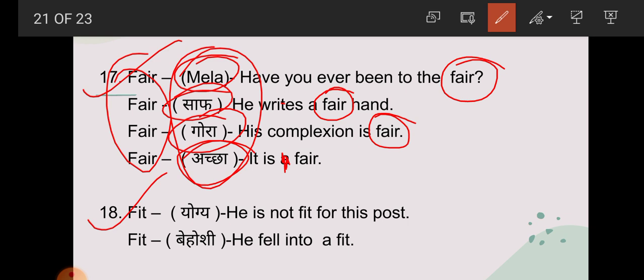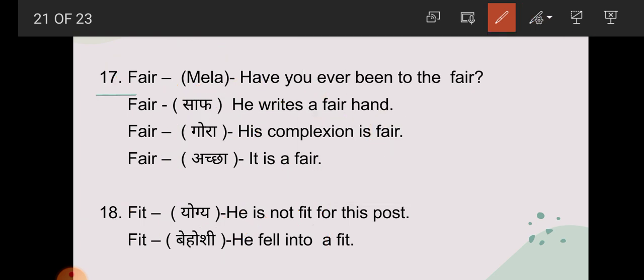Now next one, fit. He is not fit for this post. So fit means here student yogya. Now he fell into a fit. So here fit means what? Behoshi. So student, here fit has 2 different meanings. So it is the example of homonyms.